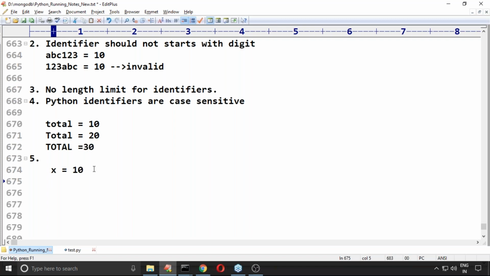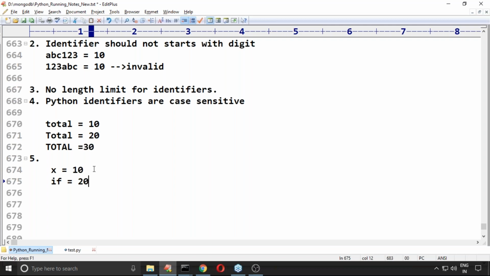Now I'm trying to take if is equal to 20. Is it valid or not? Please take very special care. In Python, and in any programming language, some words are reserved to represent some meaning or functionality.